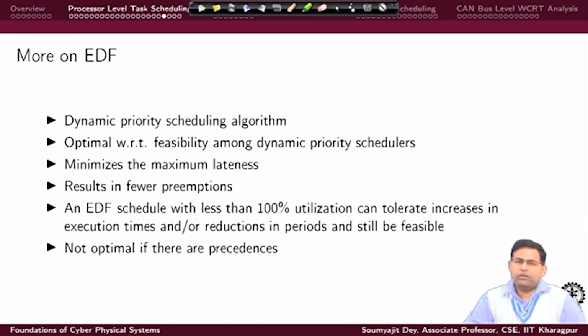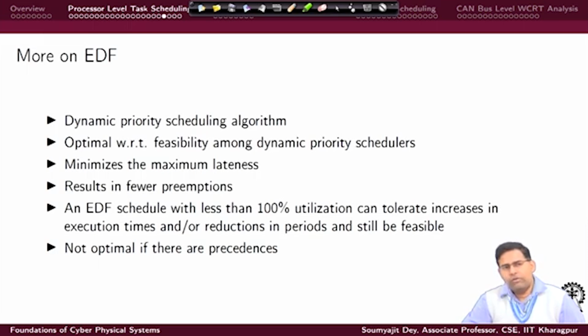Just like RM was optimal with respect to feasibility among all fixed priority preemptive schedulers, EDF is optimal among all these dynamic priority schedulers. It also minimizes the maximum lateness, like we showed using that example for the 2 task system.